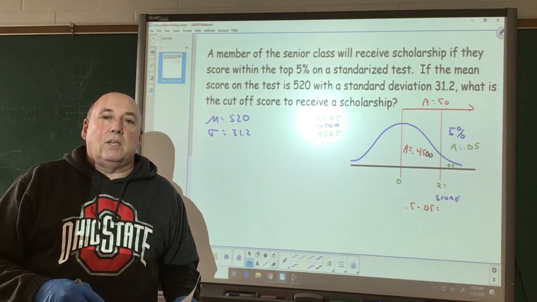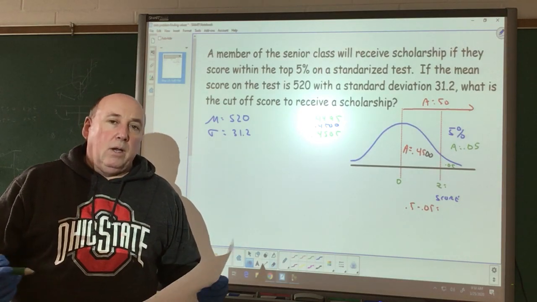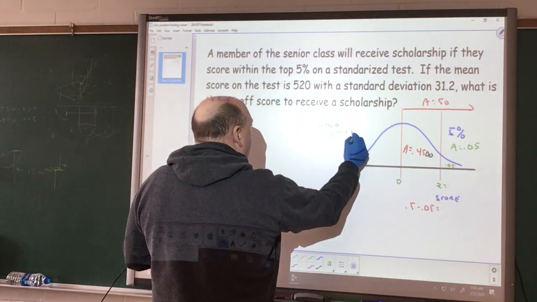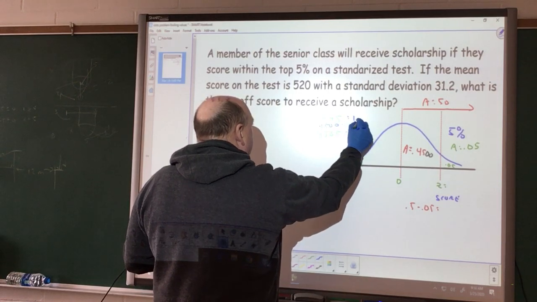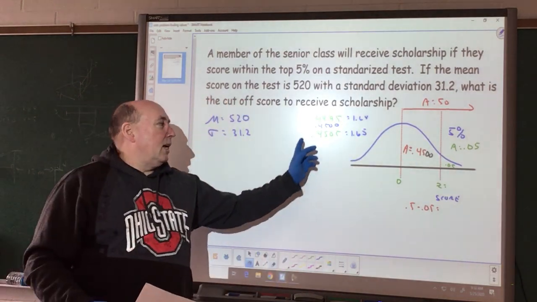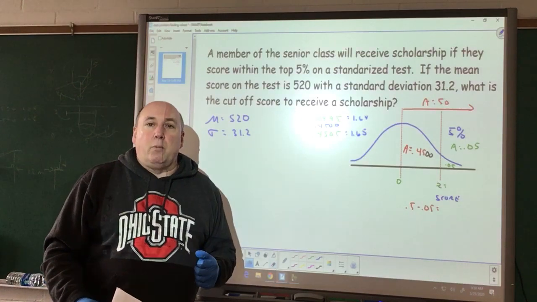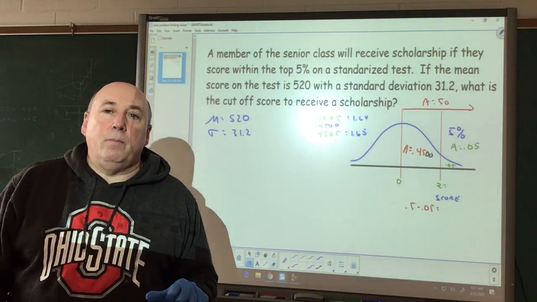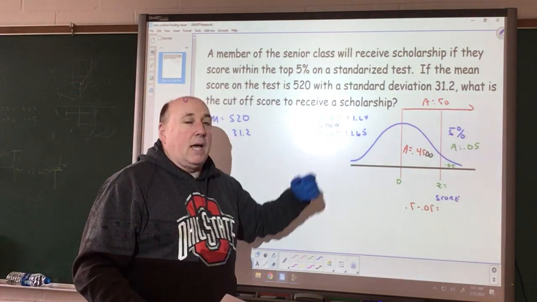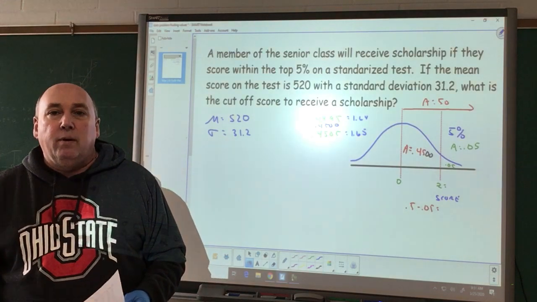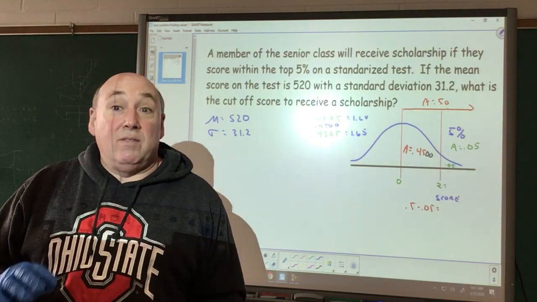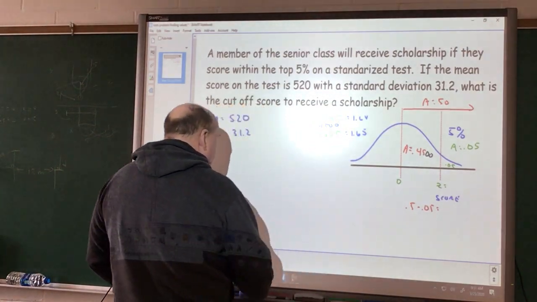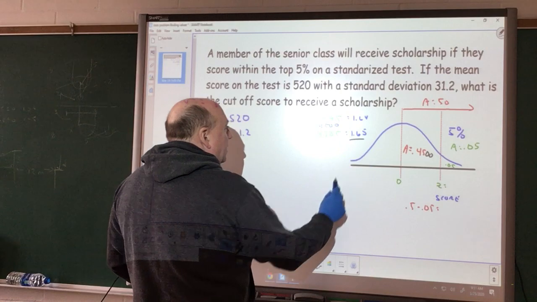Eventually, when we get into our next chapter, we'll better define the value. It's going to be either 1.64 or 1.65. This is 1.64. If you take it out more decimal places, it's actually closer to 1.65. But I'm not going to split hairs over this right now. I will accept either one of these values at this point. 1.64 or 1.65, it does not matter. But the more acceptable one, because if we take it out more decimal places, is 1.65.